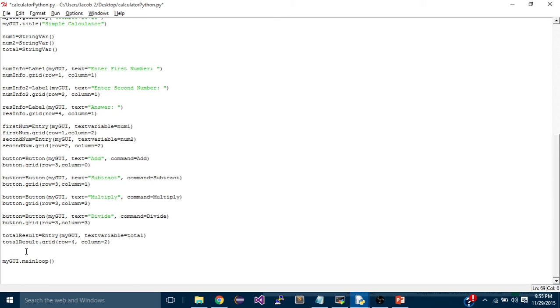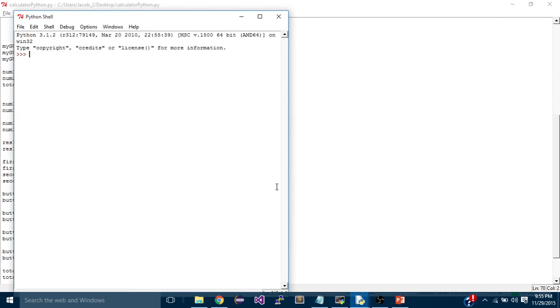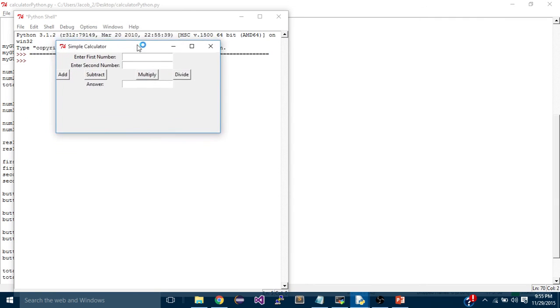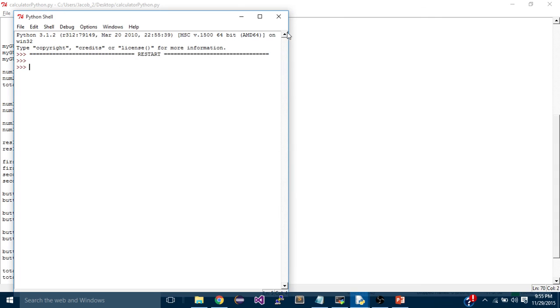And one last thing to note here is at the end you have to do your object.mainloop to actually create the GUI itself. Now let's run this, hopefully it will run with no issues. Awesome. So as you can see, this GUI is created. So if you enter any two numbers, you press add, it will give the result here. You can subtract it, you can multiply it, or you can divide it. So this just shows how to create a simple GUI in Python.